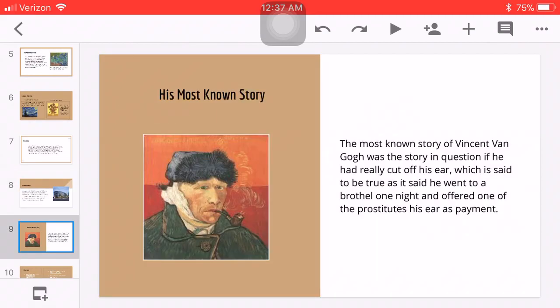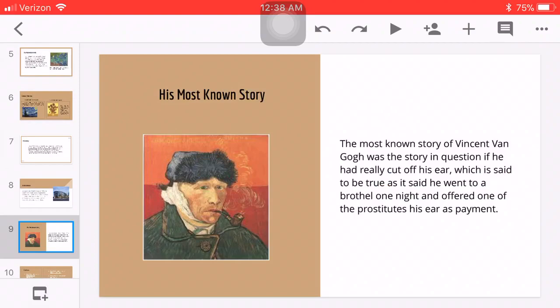His most known story. One of the craziest and best known stories based on Vincent van Gogh's life is the story of his missing ear, and because of that, it is in question if it was true or not, but it is true. He really did cut off his ear.